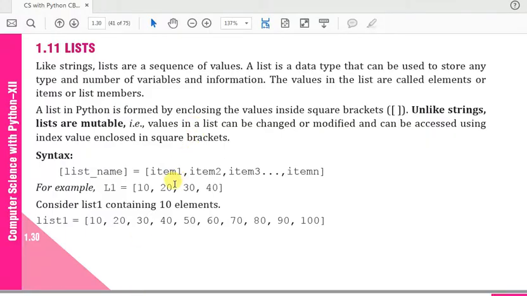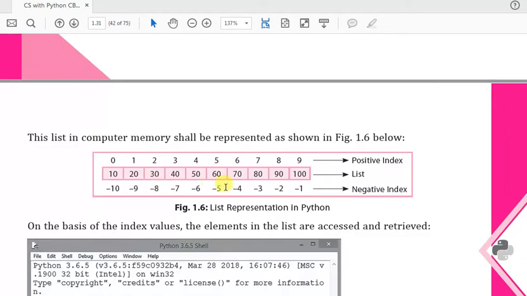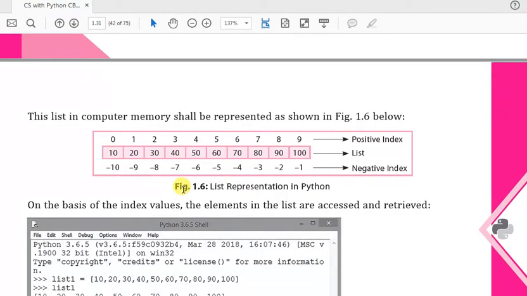Okay, next is the memory organization of a list. We can access each and every element in a list through the index number, just like a string. The very first element is at position 0 and the last one is at the length of the list minus 1. The negative number is also used in the index, so minus 1 is the last one, minus 2 is the second last. In this way we can access the elements through the index values.